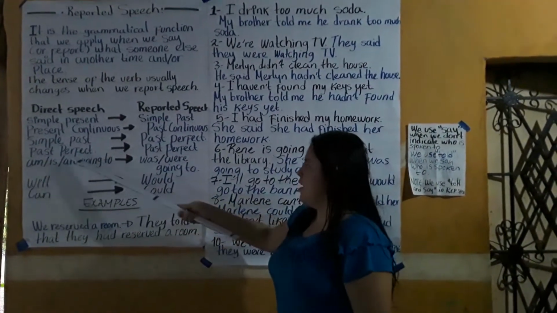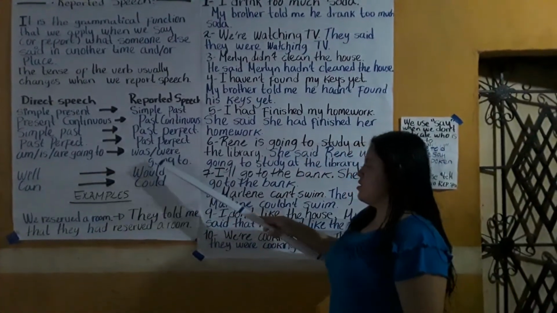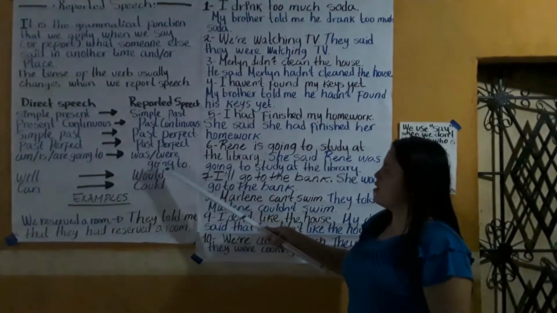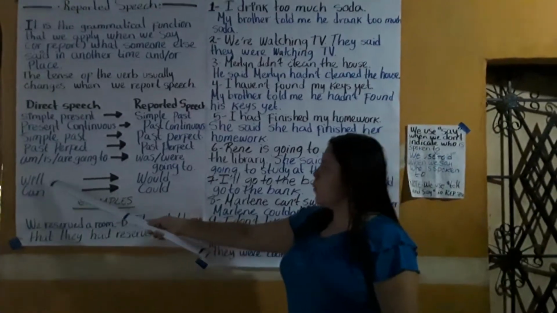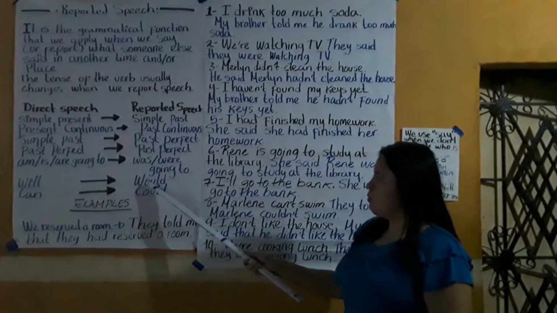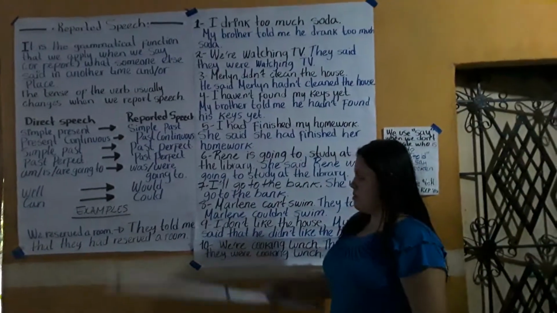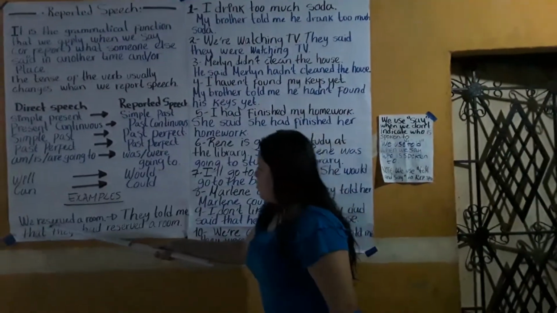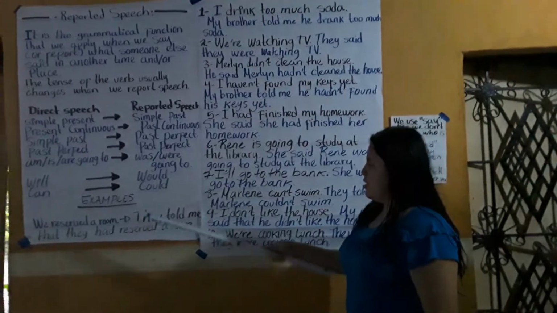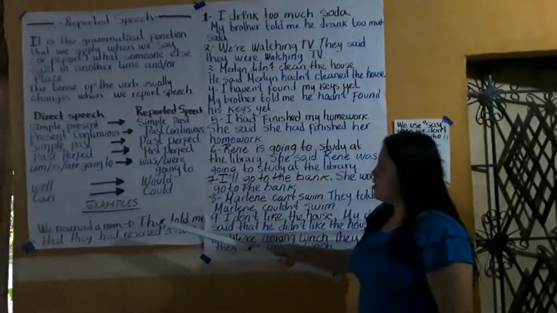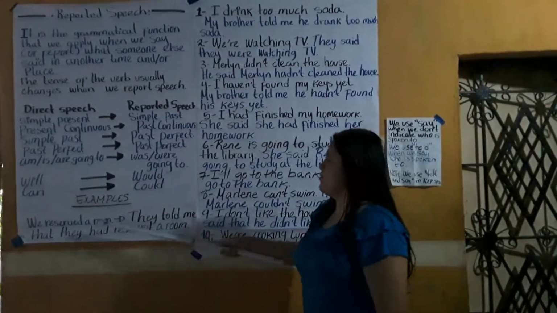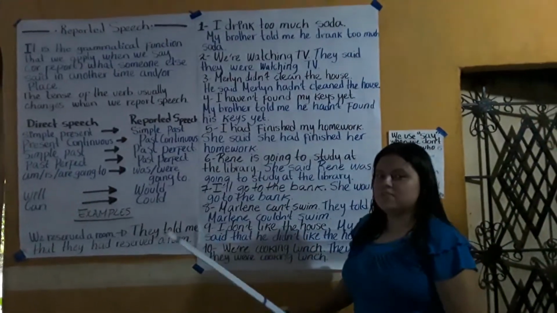Am, is, are going to turns into was, were going to. Will turns into would, and can turns into could. For example, "We reserved a room" is the direct speech. "They told me that they had reserved a room" is reported speech.